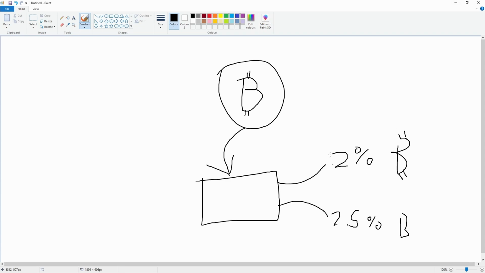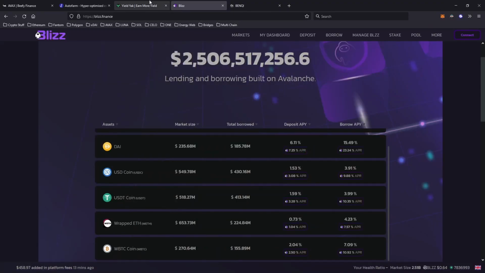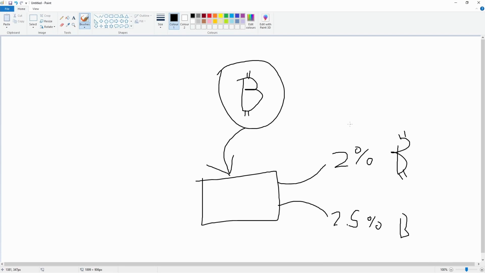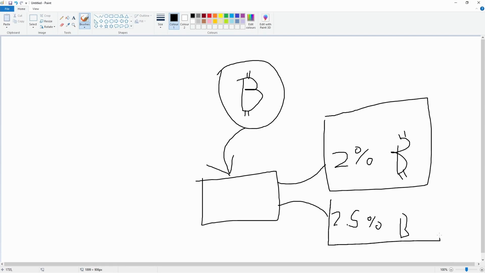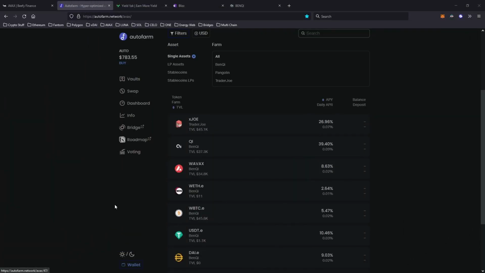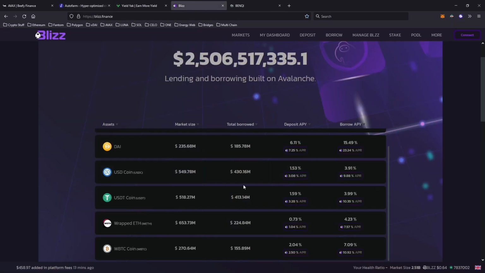What these auto compounders do is they take the Bitcoin reward as well as the farming reward, and I'm going to be referring to farming reward as the reward tokens you get. So if you lend on Benki, you'll be getting more Benki tokens. If you lend on Blizz, you'll be getting Blizz tokens, and so on.